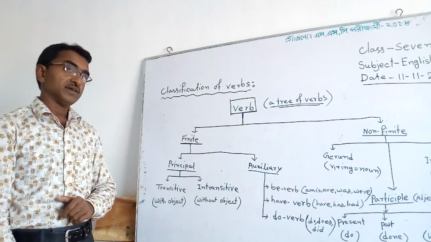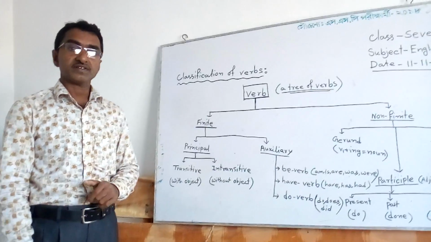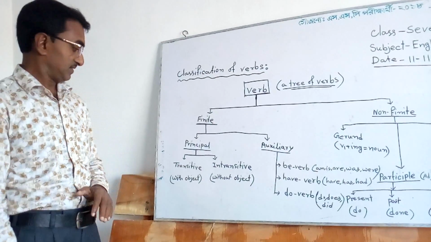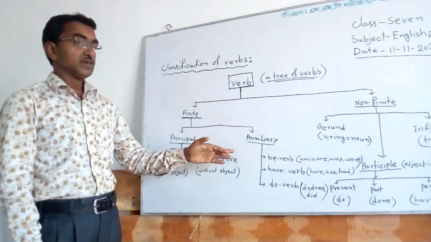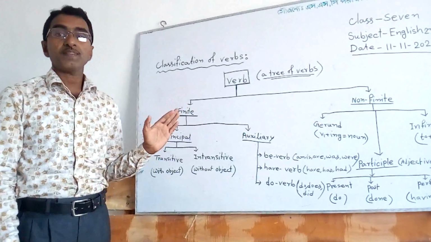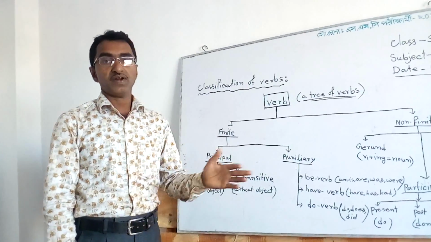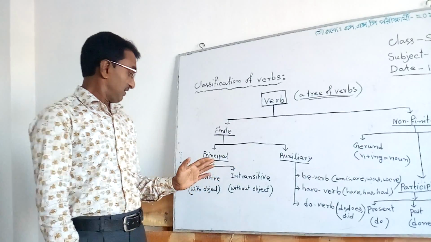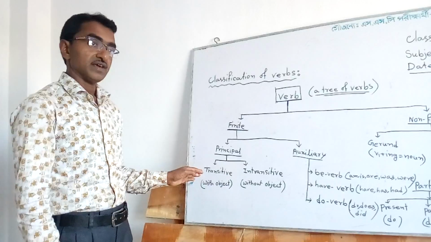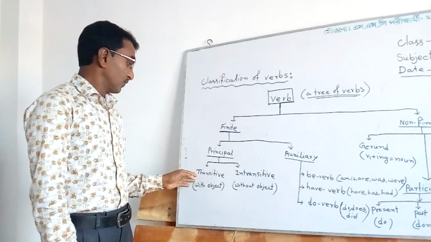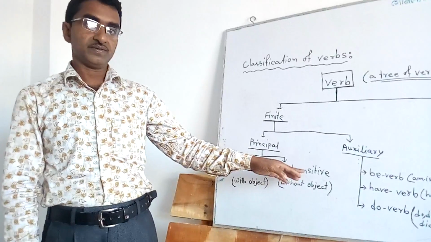Principal verb is a must in an English sentence. What is auxiliary? Auxiliary only helps the principal verb to make tense, voice, etc. Principal verb can be classified again into two parts: transitive and intransitive.